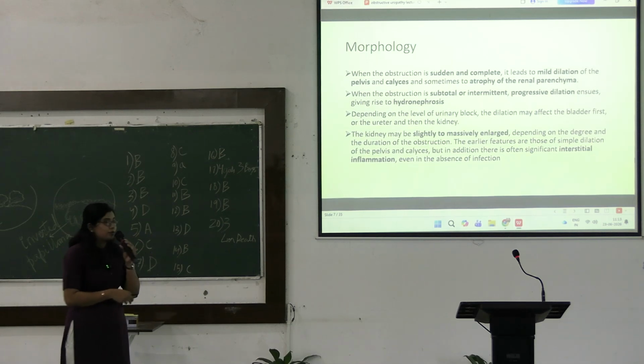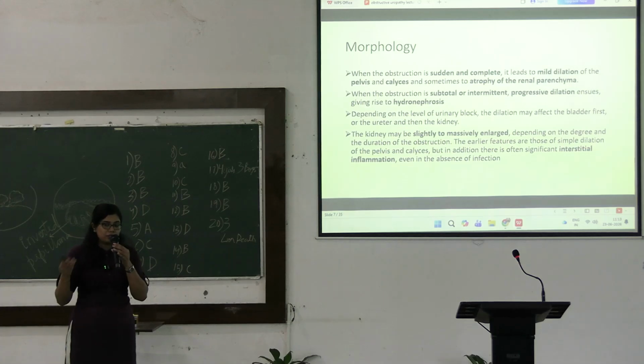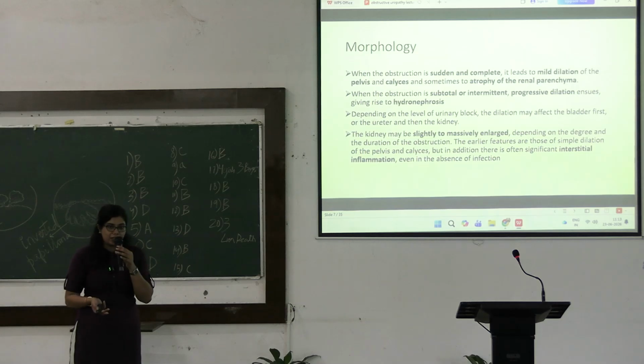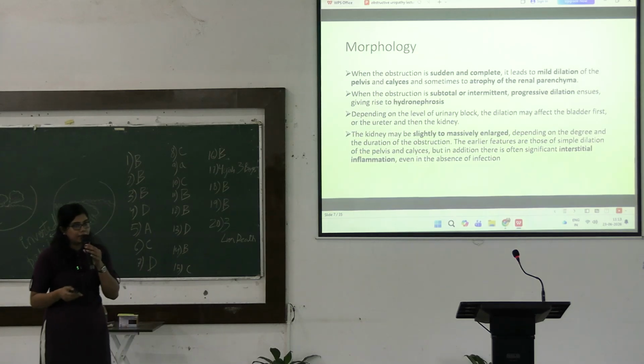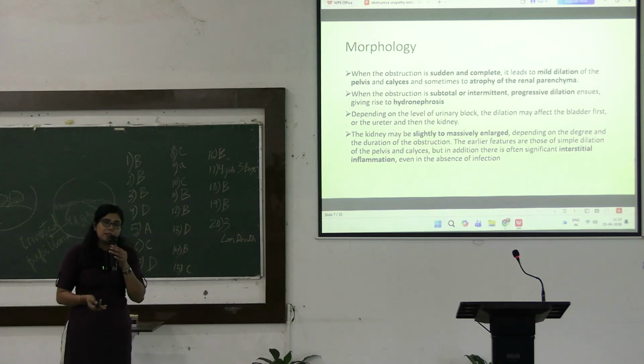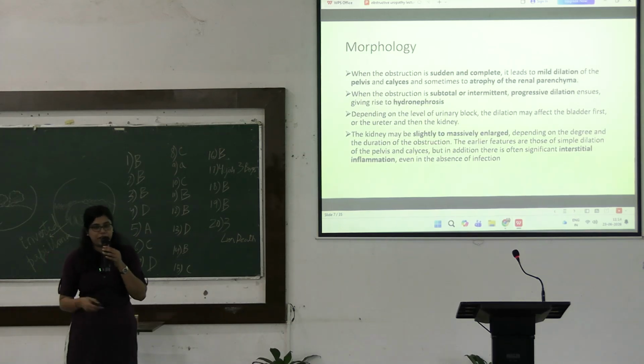Okay. Now, what happens grossly? The kidney is slightly enlarged at the beginning, and these are the earlier features. So, in the early stage, the kidney of hydronephrosis will be increased in size, and there will be simple dilation of the renal pelvis and the renal calyces. And in addition, there is a significant interstitial inflammation. Also, in addition to that, there can be infection.